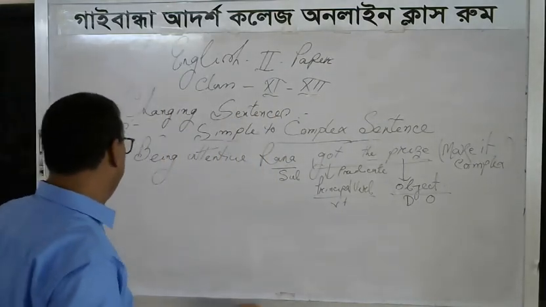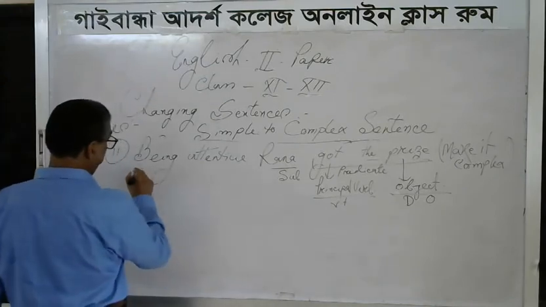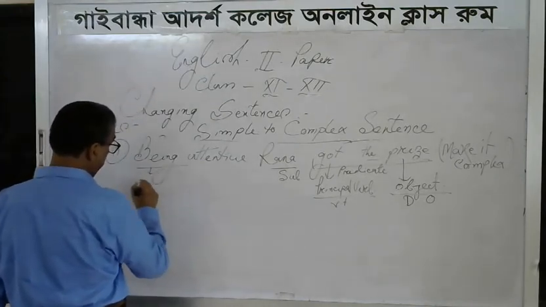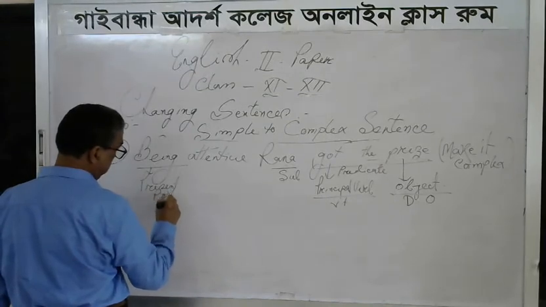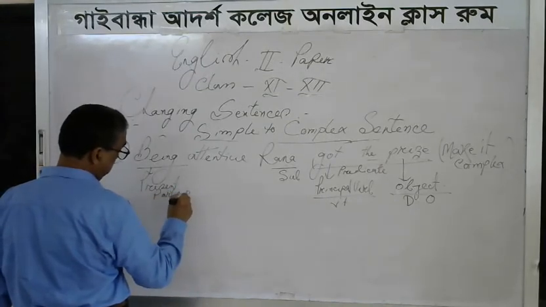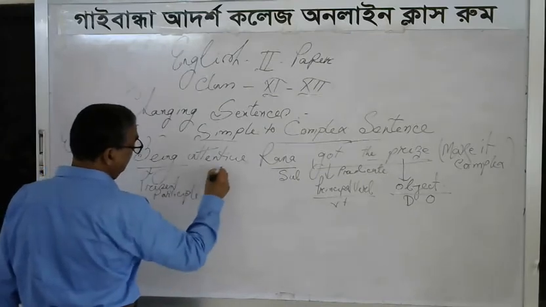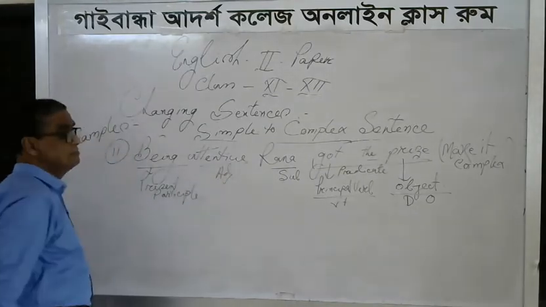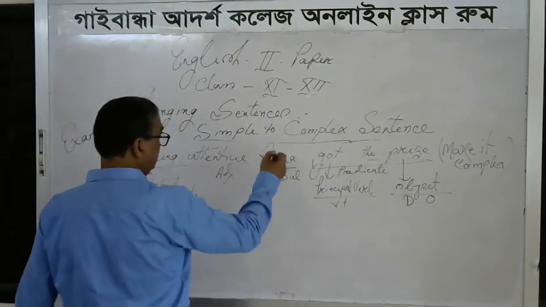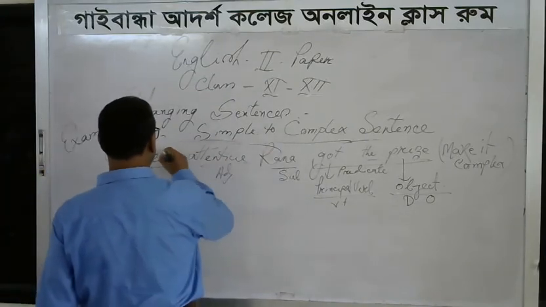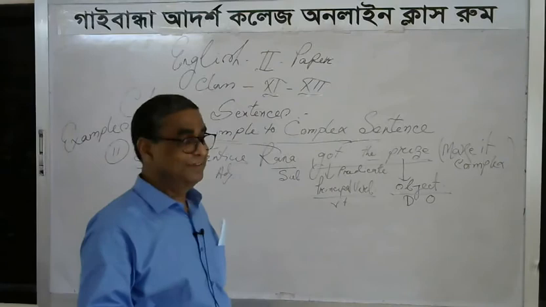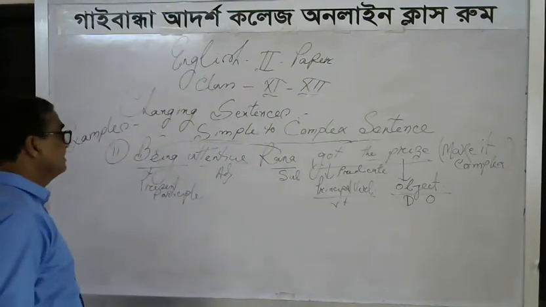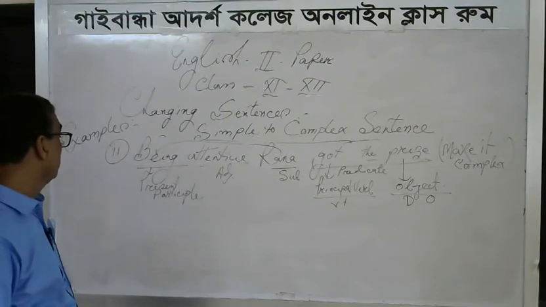Here, being attentive, what is it? Being is the present participle. Attentive is the adjective. Here, our subject Rana can dominate the present participle being because our subject is a living body. We can collect another subject of the subordinate clause from the present participle being.